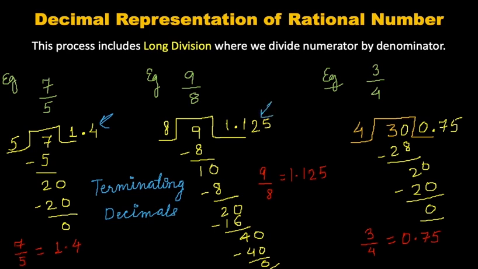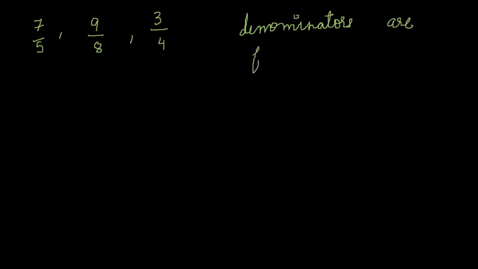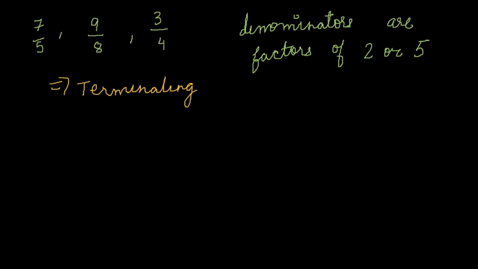We will be comparing one more thing in the next slide. In all the three examples, 7 by 5, 9 by 8 and 3 by 4, we can note that the denominators are factors of 2 or 5. Note this thing, the denominators are factors of 2 or 5. So those rational numbers are terminating decimals whose denominators are factors of 2 or 5.